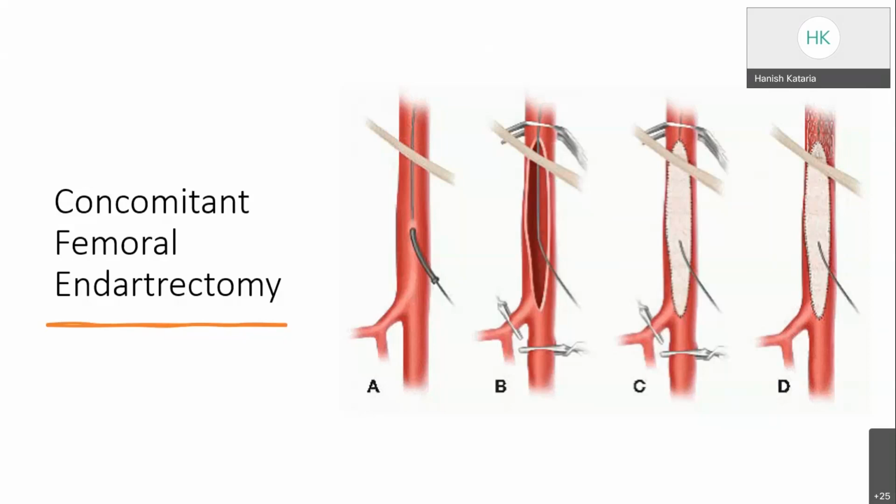After the wire is entered and crossed across the lesion, proximal and distal control is taken, the common femoral artery is opened, the endarterectomy is done, and the patch is applied. After applying the patch, it is cannulated with an 18 gauge cannula, and the wire can be taken out through that cannula, and we can insert the sheath over that for further intervention.